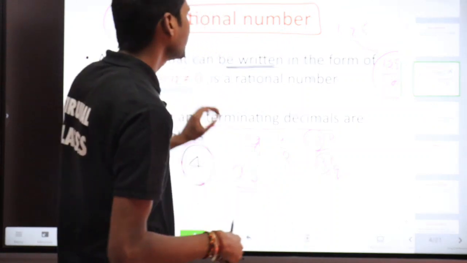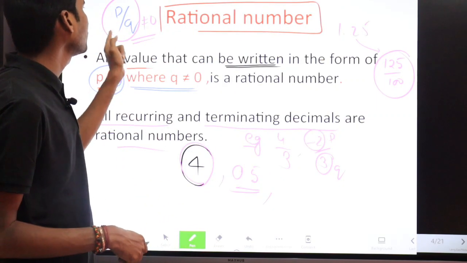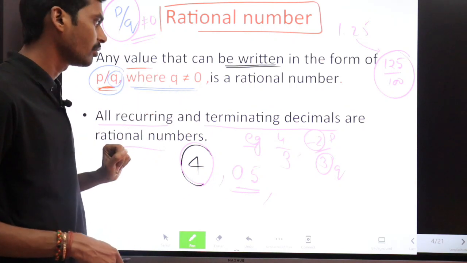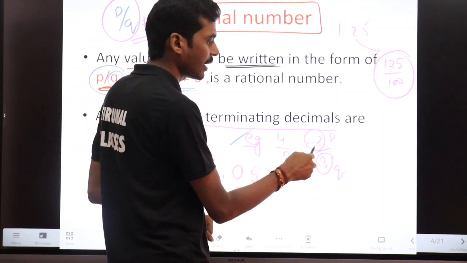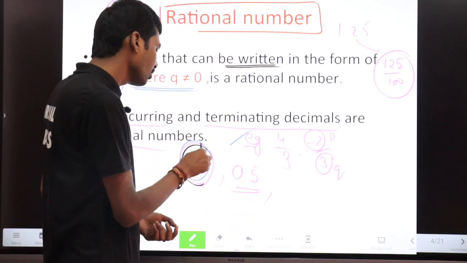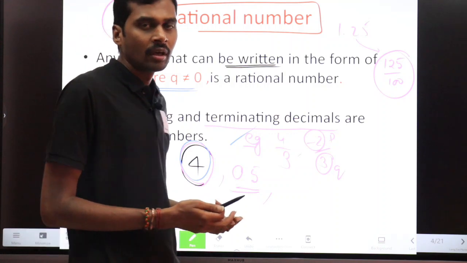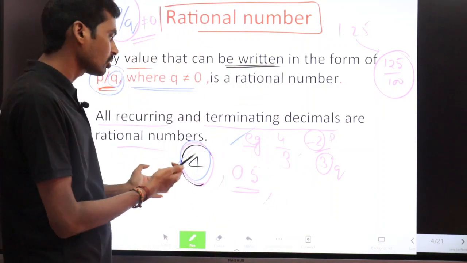Okay, so this is about the rational number. So rational number means what? Any number which can be written in the form of p by q, where q is not equal to 0. We have examples, such as p by q, minus 2 by 3, positive numbers, negative numbers. Even if I give you a simple number 4, we can write it as 4 by 1. So that's why we can say that even integers are also rational numbers.